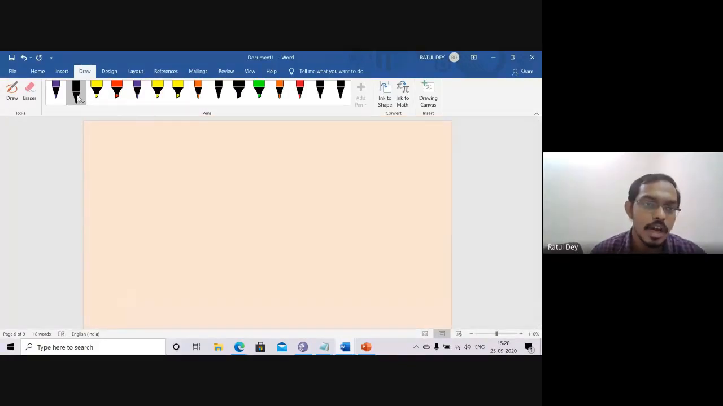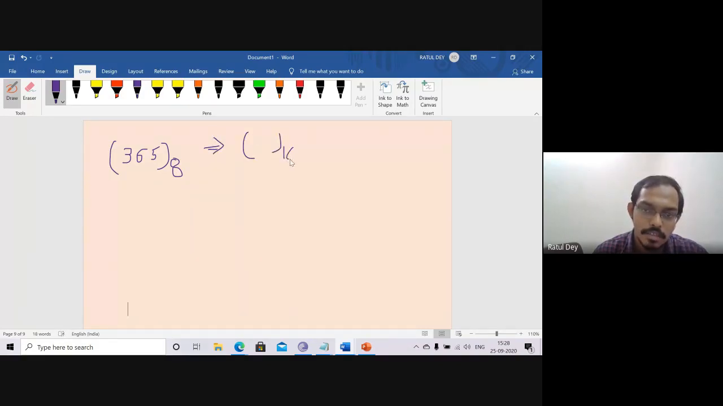Now suppose someone tells me this number system. Suppose this is in the octal, suppose 365. This is in the octal number system. We have to convert it to all of them: hexadecimal, binary, and decimal number system. How can we go for that?